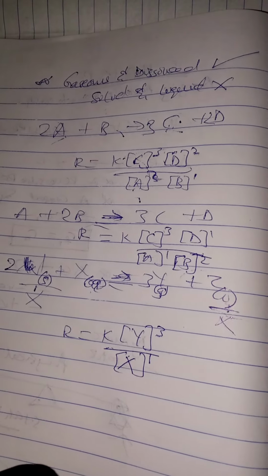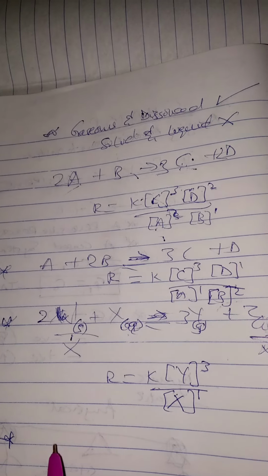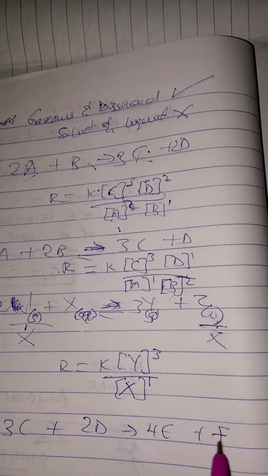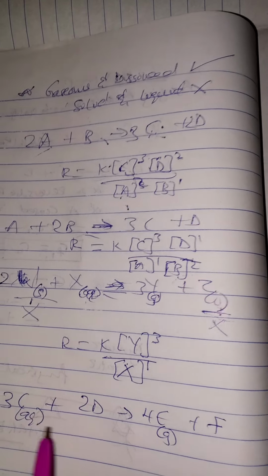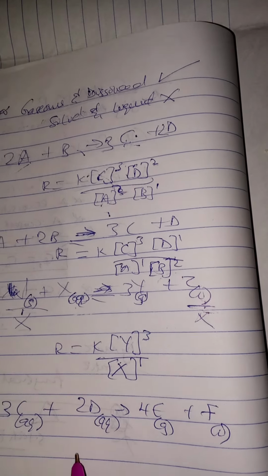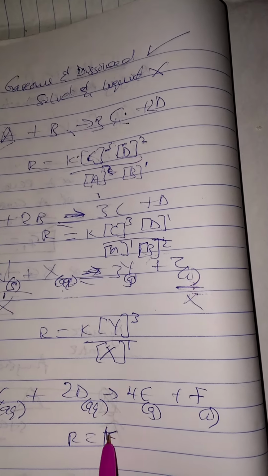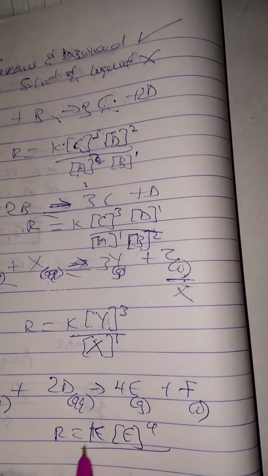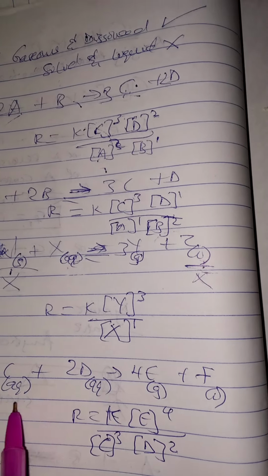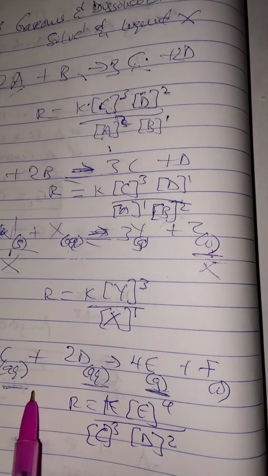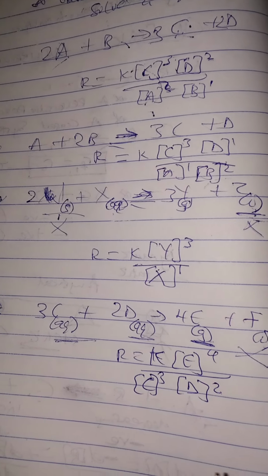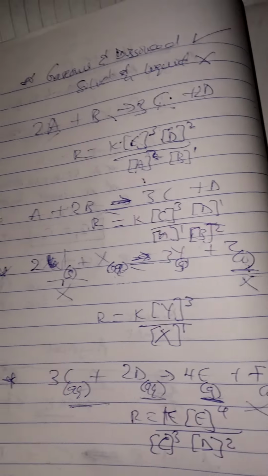Another thing you need to note very quickly, try this one out. Let's say you have 3C plus 2D to give you 4E plus F. This one is gaseous, this one is aqueous, this one is aqueous, this one is liquid. What will be your answer? Pause it and try it out now. My answer here is R is equal to K, E raised to power 4 over C raised to power 3, D raised to power 2. Do you get it now? We consider aqueous and gaseous species, so you don't consider liquids. Take note of that. I believe you can move on. If you've not gotten it, just play back.